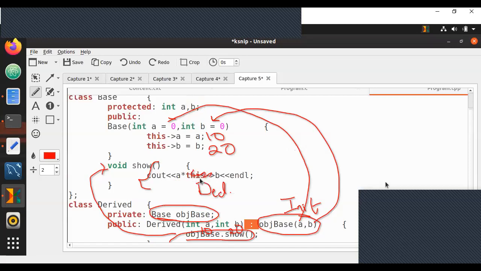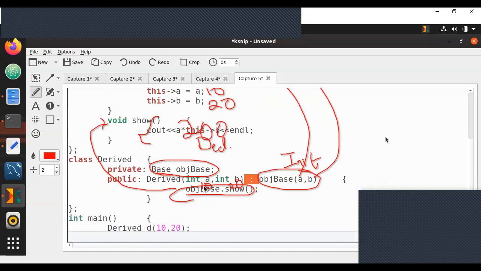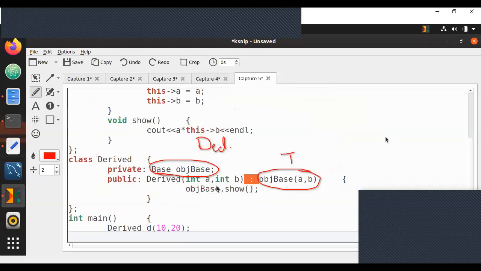Whether you just write B, then also it is accessing B of this object. There is no difference. We have written this extra only to confuse you. There is absolutely no difference between them. So all you're doing is calculating A multiplied by B of this class. A is 10, B is 20. You're multiplying them and printing the value as 200. That is your entire output.